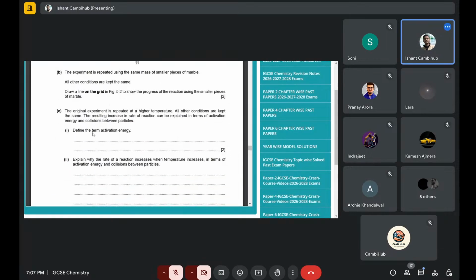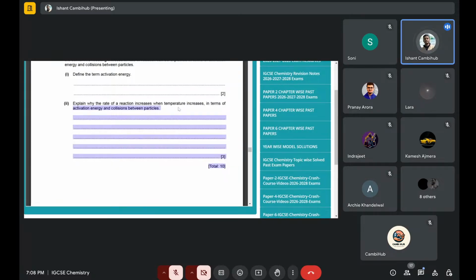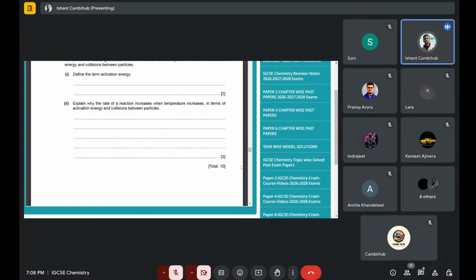That's one thing. Then activation energy: rate of reaction increases when the temperature increases, in terms of activation energy and collision between the particles. Now here they have clearly mentioned "in terms of". If you don't mention these points related to activation energy and collision between particles, you'll only get 1 mark. You have to mention activation energy and collision between the particles to get the complete 3 marks in terms of temperature.